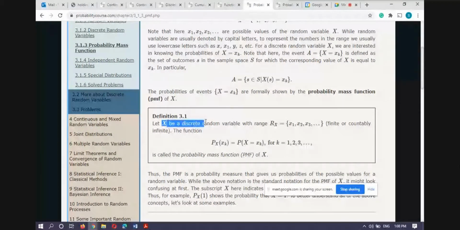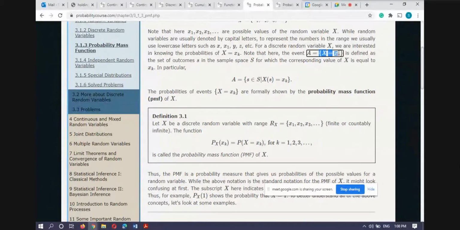And this is the probability mass function. If you already know your random variable is a discrete random variable with this range set, then the probability of all these points is known as the probability mass function, like the probability that capital X equals xk.